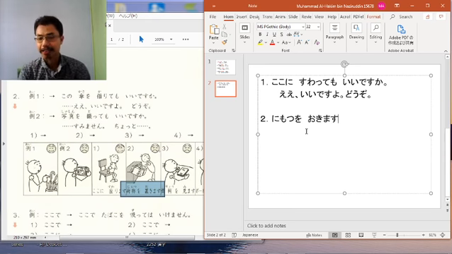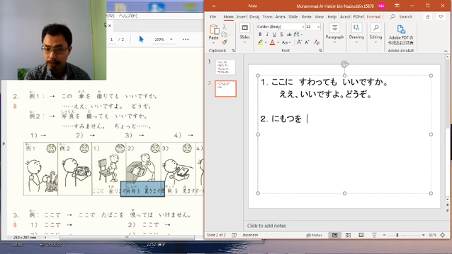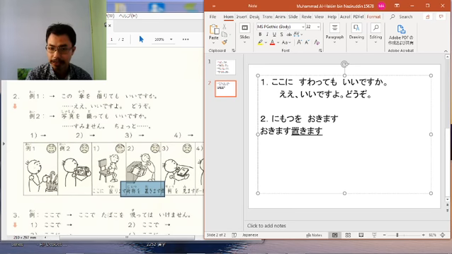But okimasu can actually have two meanings. I think for this one I need to explain much more in detail. First okimasu, using this kanji okimasu, the meaning is actually